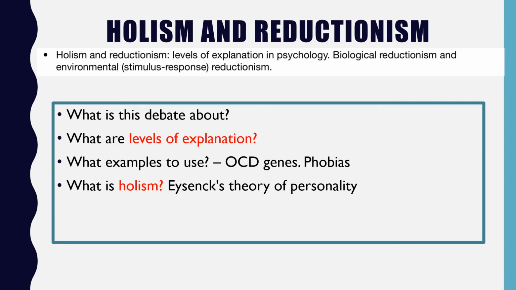For phobias, in terms of looking at the environmental stimulus response reductionism, of course, is the 2-process model, which asserts that I can understand a phobia simply by reducing it down to a particular event which bore that phobia. So how did that phobia start? It started because there was an association made between an event, the particular event that happened, and a particular thing that was around at that time that created that phobia. And then that phobia was maintained simply by the avoidance behaviour.